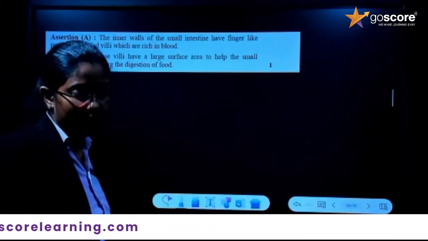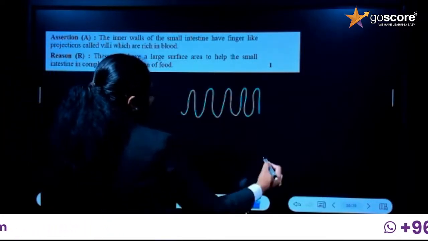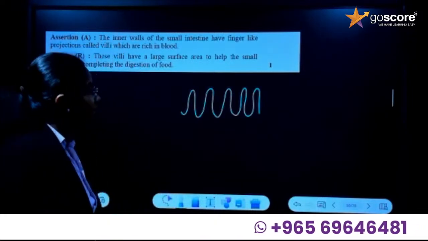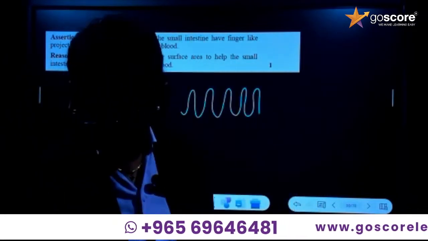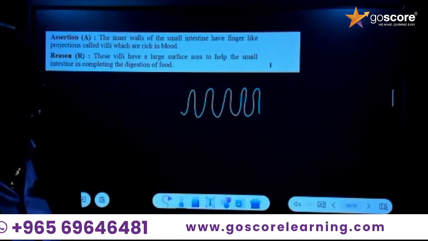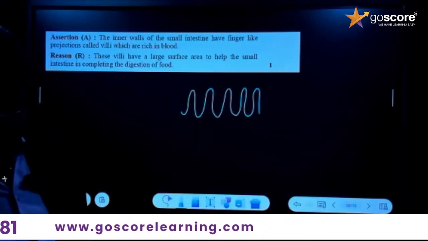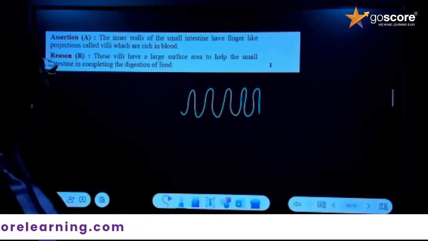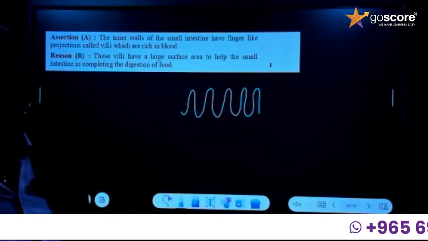Reabsorption. For reabsorption, how would the finger-like projections be? It would be like this, to maximize the surface area and then to reabsorb, right? So that is the question here. What is the answer for this question? Give me an answer. Okay, Nihal, you are saying that for this answer, A is true and R is false.